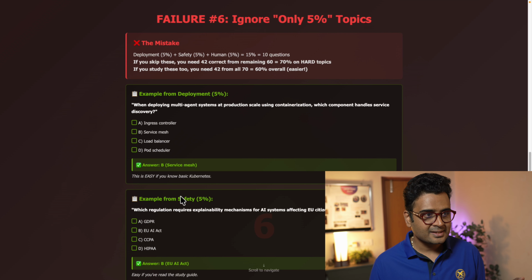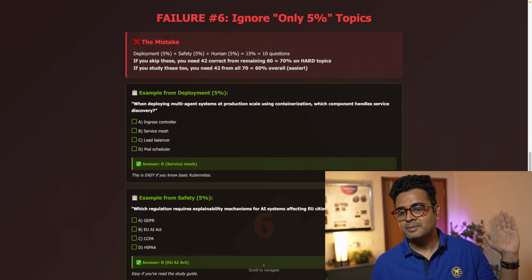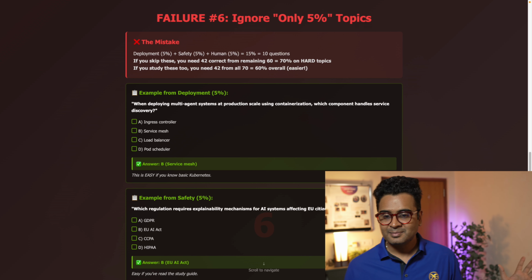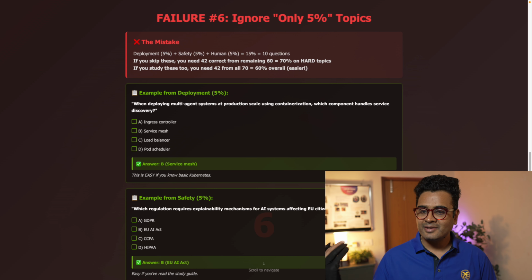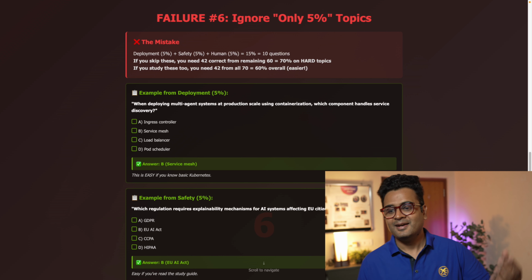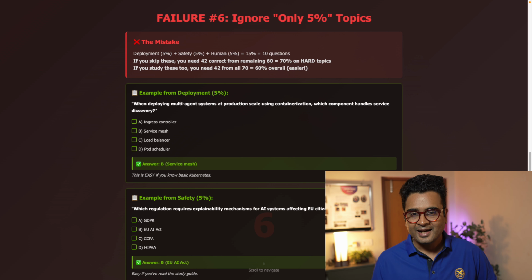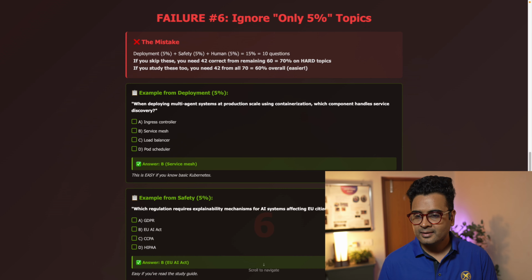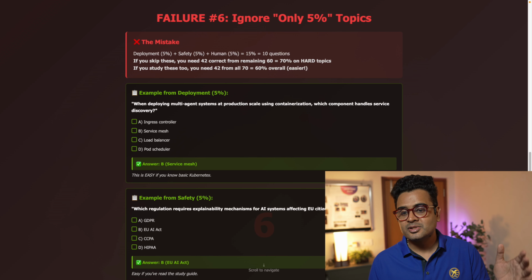And failure number 6 is that they ignore the topics with only 5% weightage. This is where smart engineers miss. They think that deployment is just 5%, safety is only 5%, human interaction is only 5%, so they'll focus on the high-weightage topics. Well, if you combine all the low-weightage topics, it comes to closer to 15%, which is 10 questions.